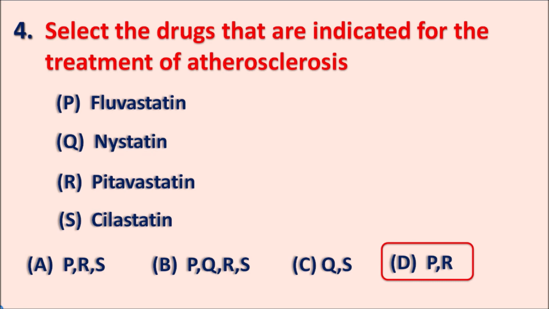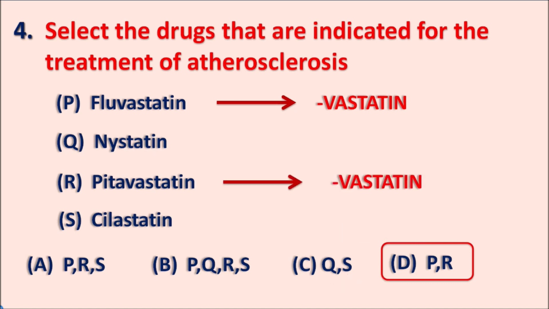Even though all these drugs end with the same suffix, statin, they are somewhat different. Fluvastatin has the suffix vastatin, and drugs ending with vastatin are HMG-CoA reductase inhibitors. They can be used as anti-hyperlipidemics. Again, pitavastatin ends with the suffix vastatin, so these are the anti-hyperlipidemics.